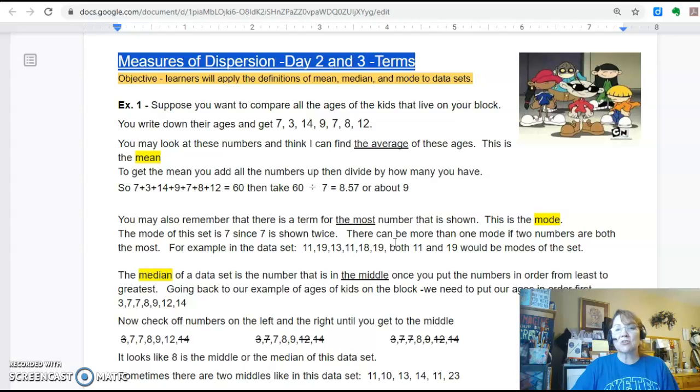So then we move on to the pages that actually get into definitions. So mean is the average. So to get the average, you add all the numbers together and you divide by how many you have. So in this case, we would add 7 plus 3 plus 14 plus 9 plus 7 plus 8 plus 12. When we get 60, and then we take 60 divided by how many we have, and we get 8.57. So that rounds up to 9, so we'll say about 9 would be the mean.